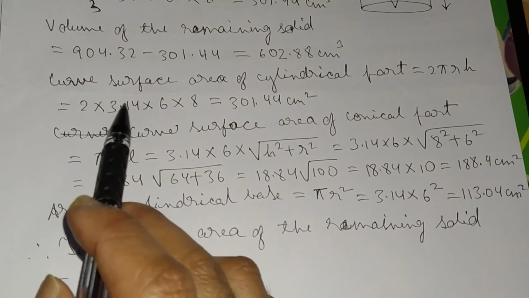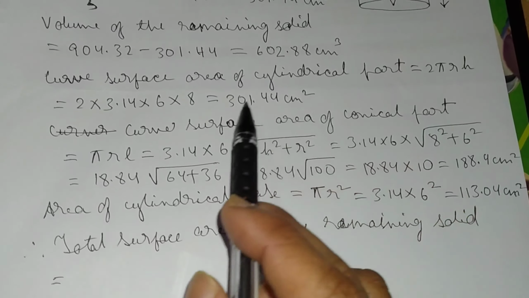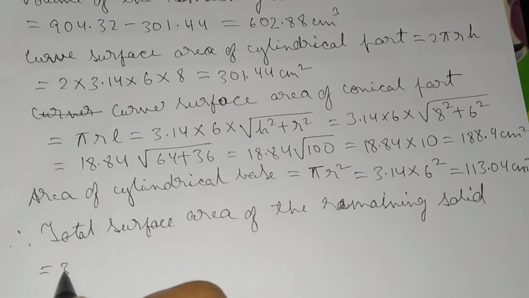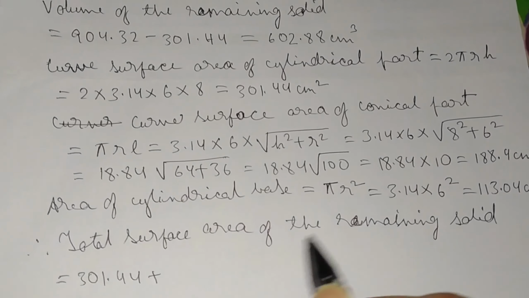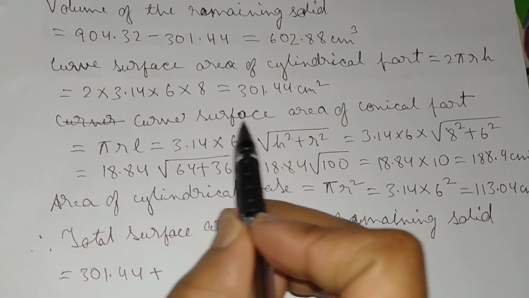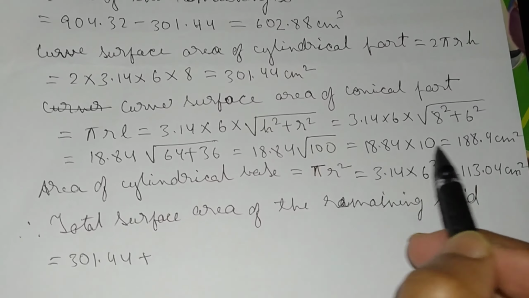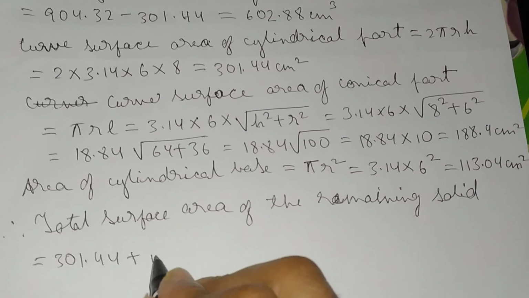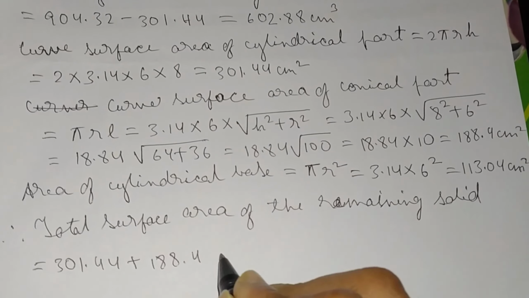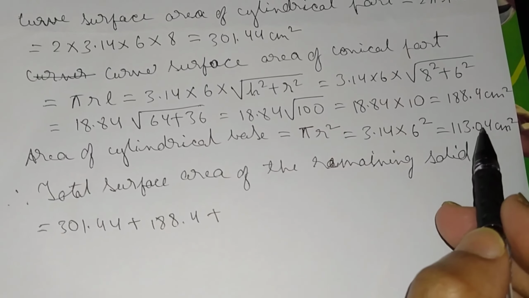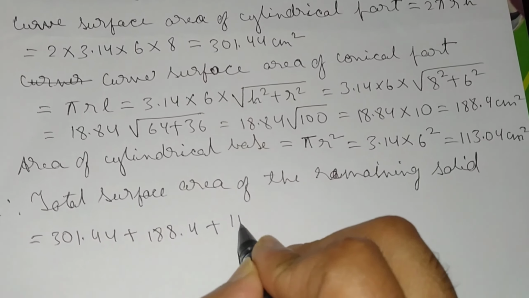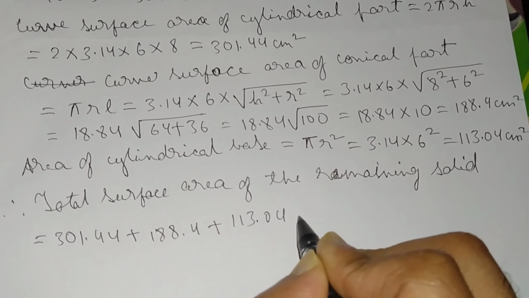The curved surface area of cylindrical part is 301.44, plus the curved surface area of conical part 188.4, plus the area of cylindrical base 113.04.